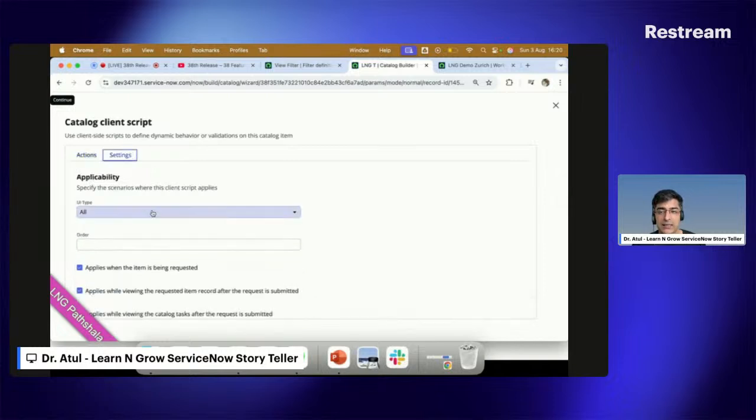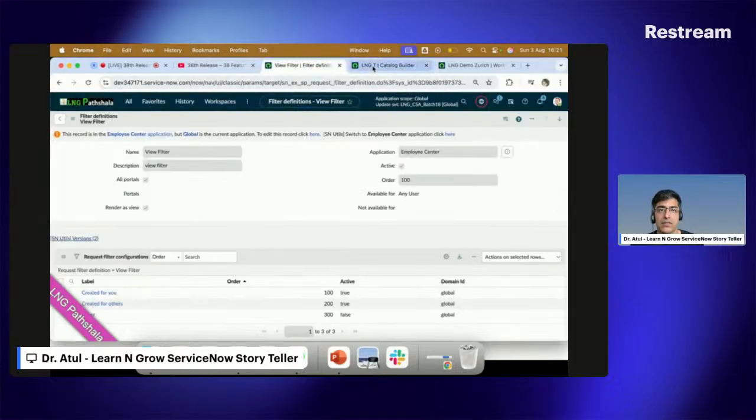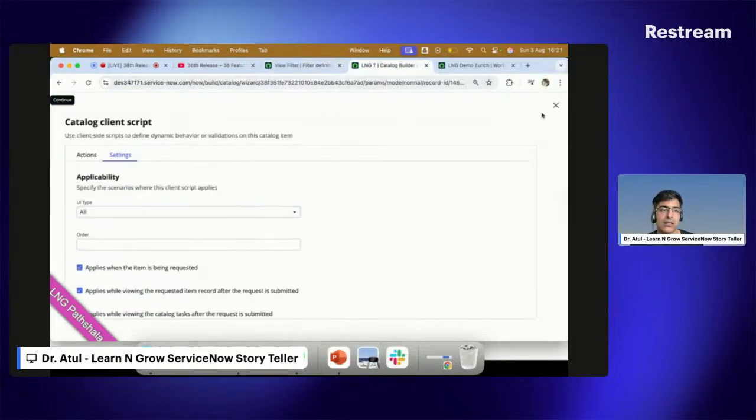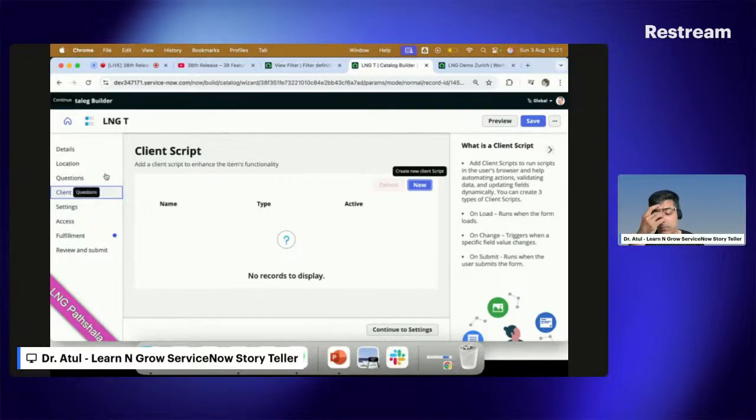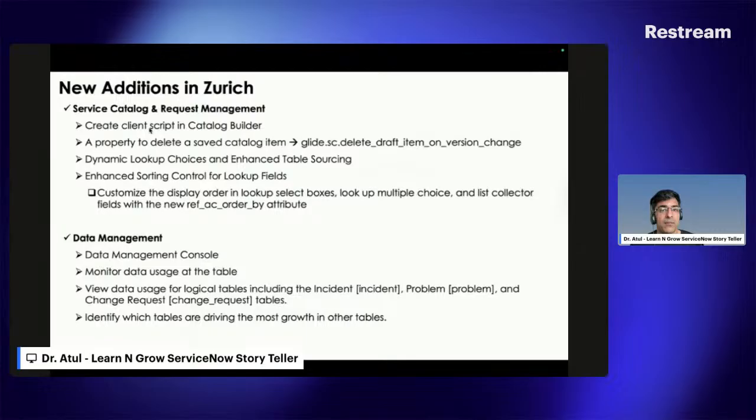And then you can put settings as well. It should be applicable for all desktop applies, and all things will be so. Everything is similar to what is available in the native view, but the option has been added by ServiceNow in this particular place. So you can close it. You can go back to the same page at the point. This is one of the things which has been added here.